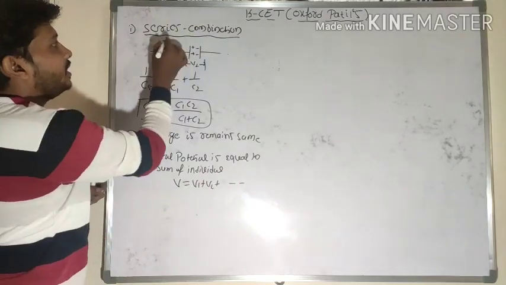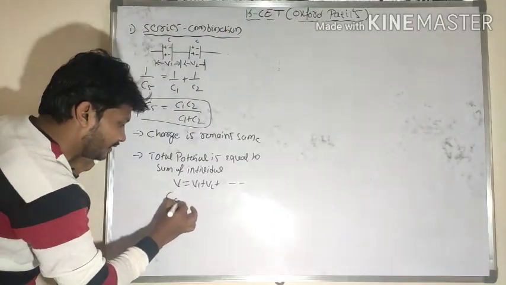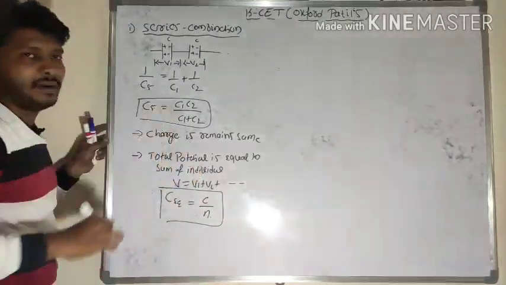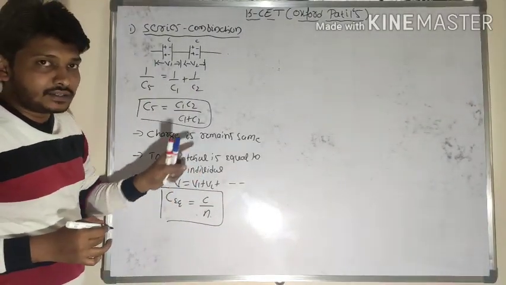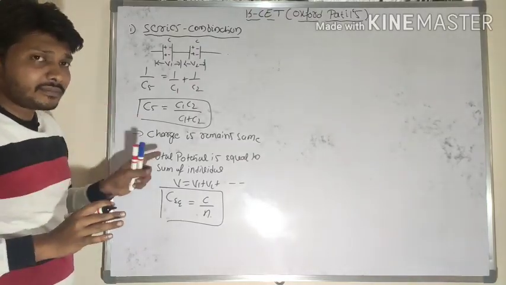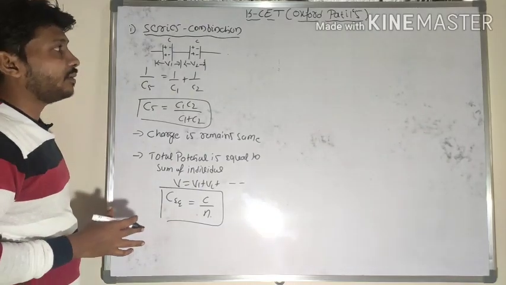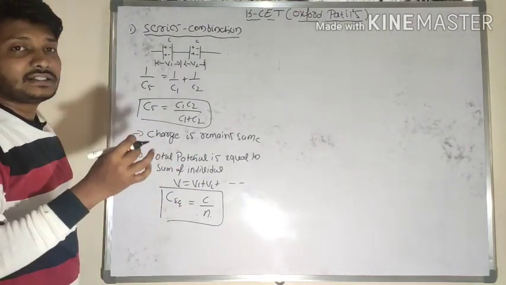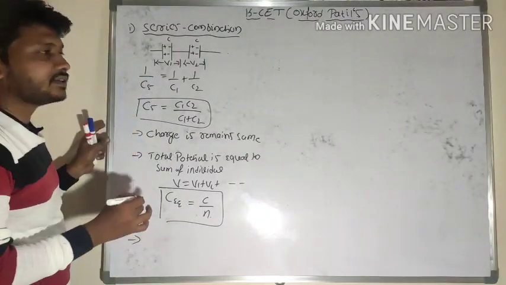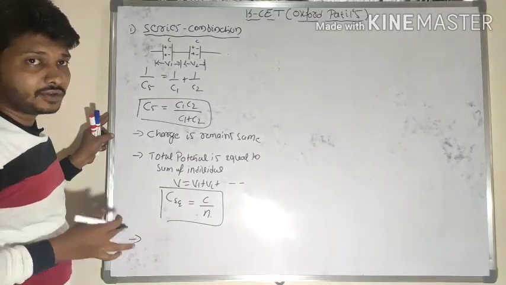For example, if identical capacitors are connected in series combination, what is the equivalent capacitance? The equivalent capacitance is C by N here. In case of series combination, the effective capacitance is always less than the individual capacitance. In series combination, the total potential difference is equal to the sum of the individual ones.